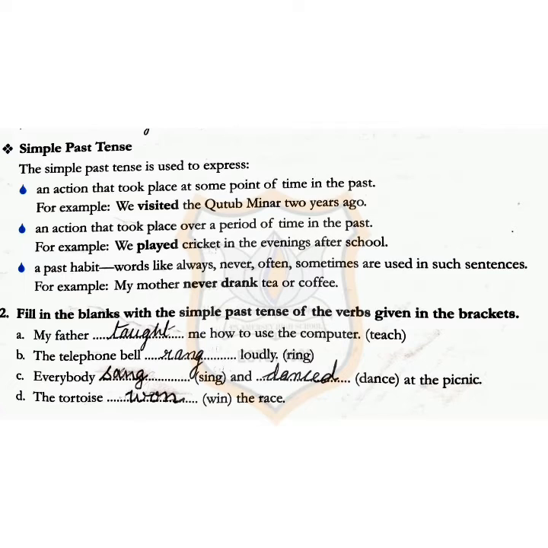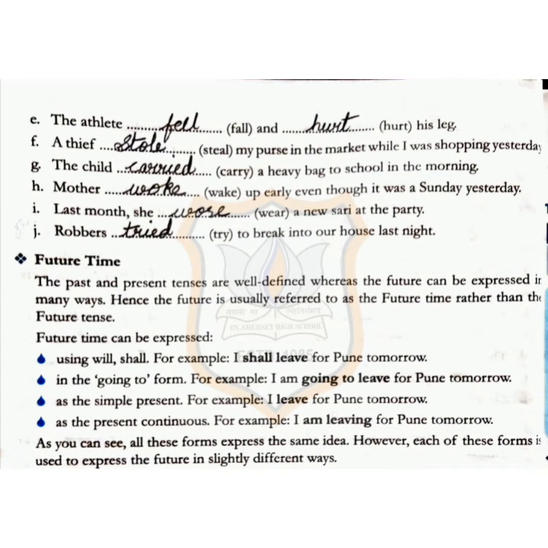Now in the second exercise, filling the blanks with the simple past tense of the verbs given in the bracket. First one, my father taught me how to use the computer. Next, the telephone bell rang loudly. Next, everybody sang and danced at the picnic. Next, the tortoise won the race. Next, the athlete fell and hurt his leg. Next, a thief stole my purse in the market while I was shopping yesterday. Next, the child carried a heavy bag to the school in the morning.